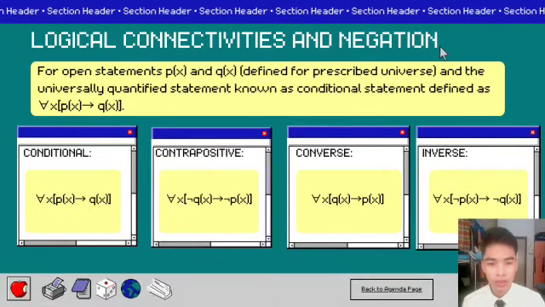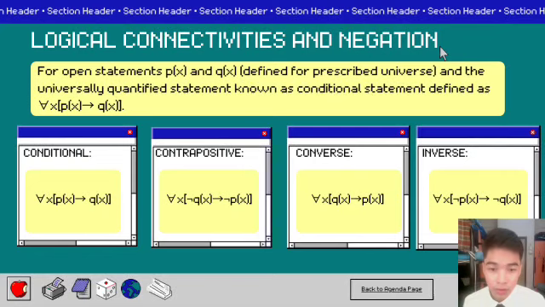Next, we go to logical connectives and negation. For all open statements Px and Qx defined for a prescribed universe, the universally quantified statement known as the conditional statement is defined as for all x, Px implies Qx. The first logical connective is the conditional, which is the same as the statement given.